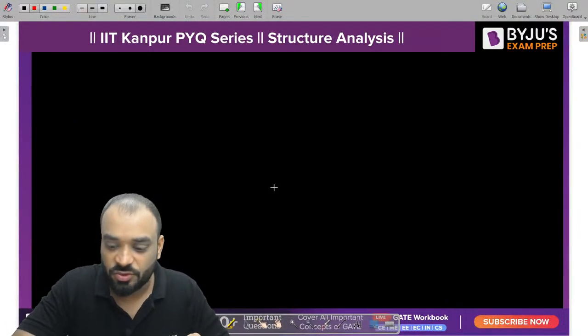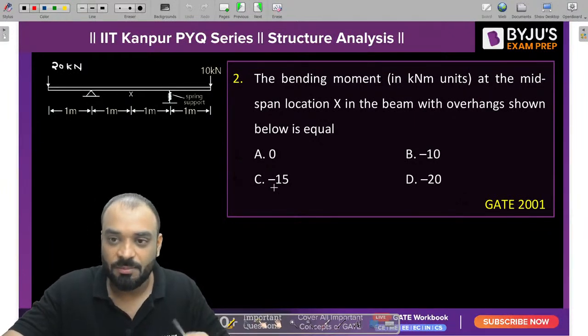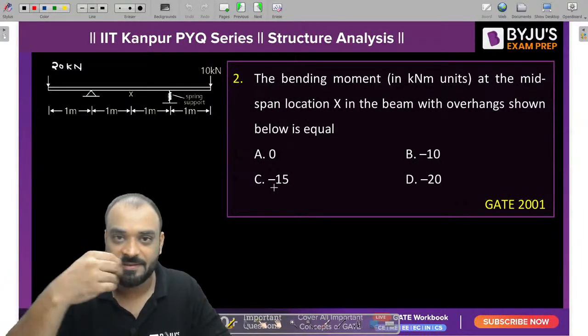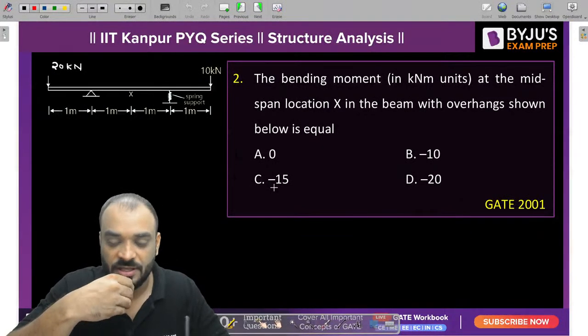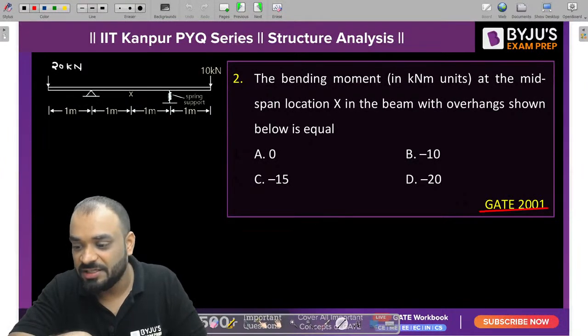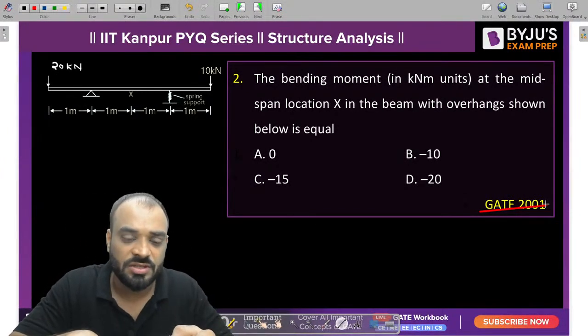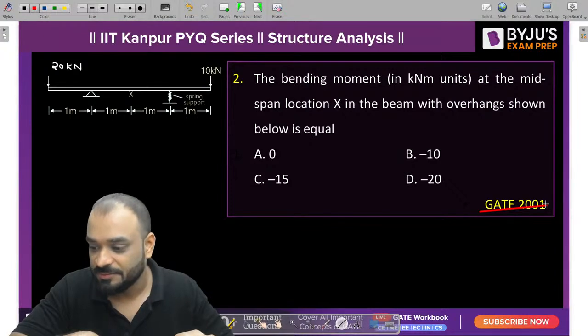Okay. Next question, guys, in front of you. Tell me the correct answer of it. The bending moment at the mid span location X in the beam with the overhang shown below is equal to how much? Again, this question was asked in GATE 2001. Very easy question. But guys, while solving this particular problem, you need to find out the reaction also, right?